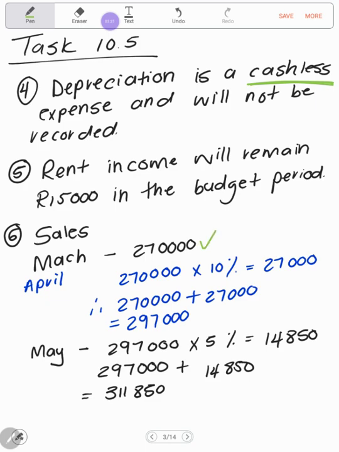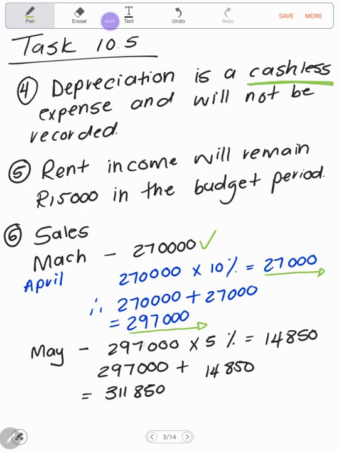Then they said that in April it's expected to increase by 10%. So I've got to work out what is 10% of 270, and it is 27,000. I'm going to add that to the existing amount of sales, 270 plus 27,000, and our April sales will be 297,000. And then they said that in May there will be an increase of 5%.